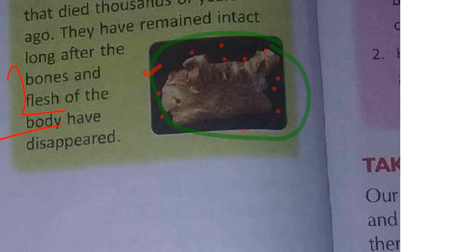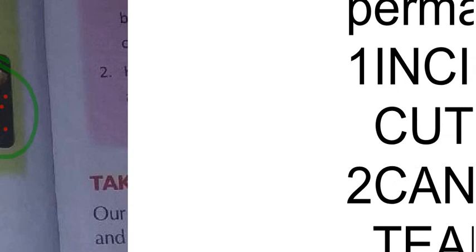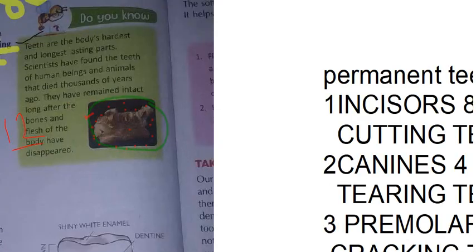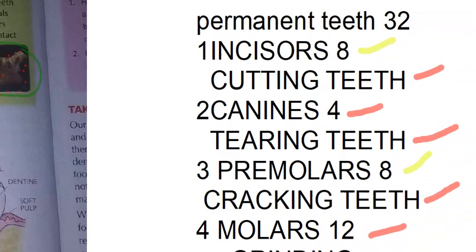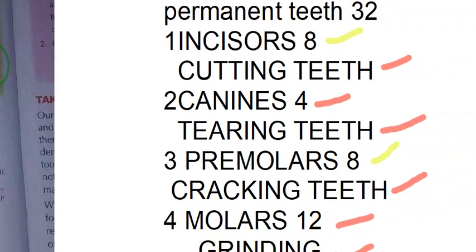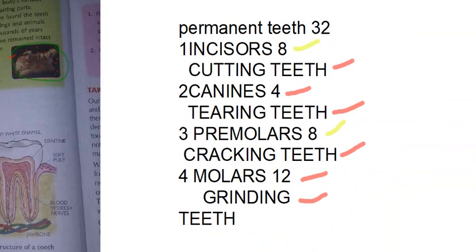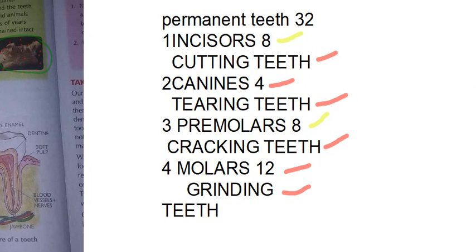Okay, in today's class what we have learned: there will be 2 sets of teeth, that is temporary teeth and permanent teeth. Temporary teeth can also be called milk teeth. How many will be there? 20 will be there, 4 in the upper jaw, 4 in the lower jaw. When the child gets 3 years old, they will get temporary teeth. And the next one is permanent teeth. By the age of 21 years, a total of 32 permanent teeth will be there, 16 in the upper jaw, 16 in the lower jaw.